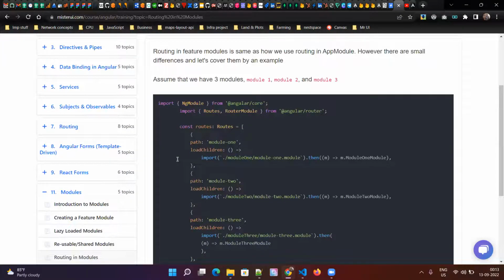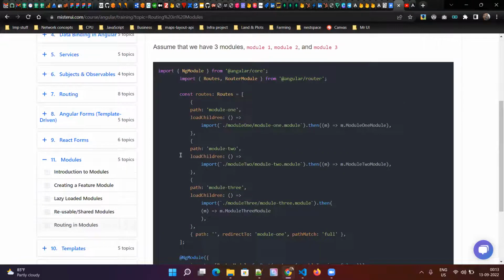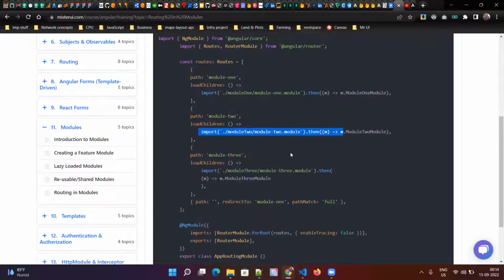And how is routing used? In order to import modules, it can be this path, and you have to use loadChildren to import that module. This is lazy loading again. When you go to the module-1 path, this module will be loaded, and when you go to the other path, that module will be loaded on demand.